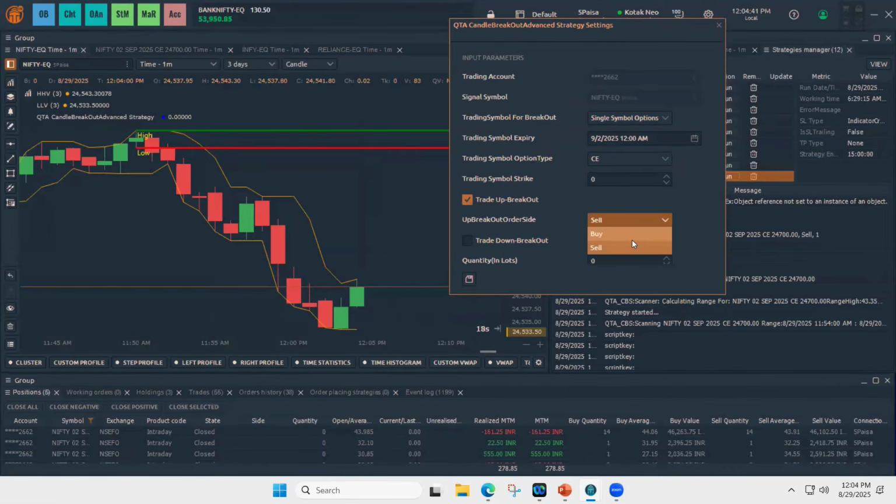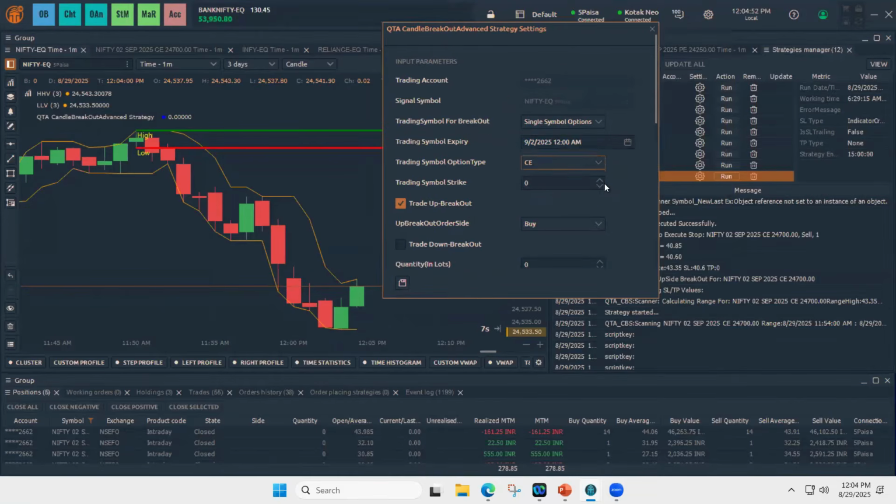So on the up break, again you have 2 options. Either you want to be an option buyer or option seller. In this case, I'm choosing buy, and symbol strike. 0 means at the money, -1 means in the money, 1 means out of the money. So in this example, I'm choosing some 5 points out of the money. Single symbol, options mode, Nifty as an index underlying.